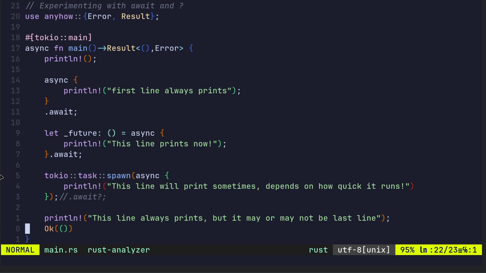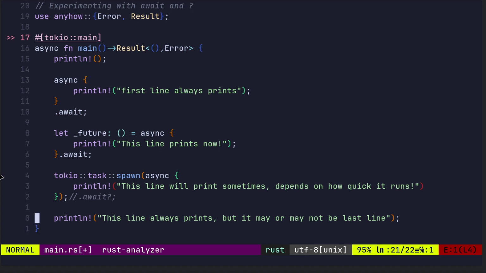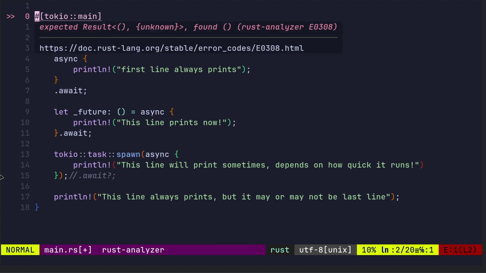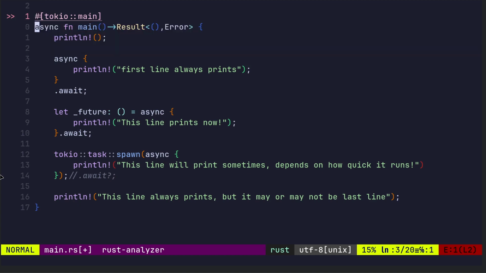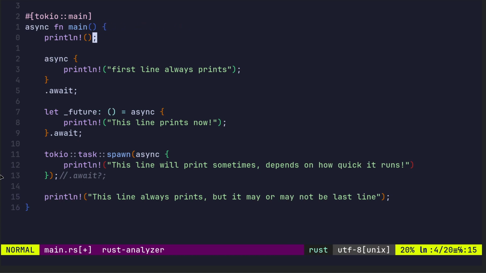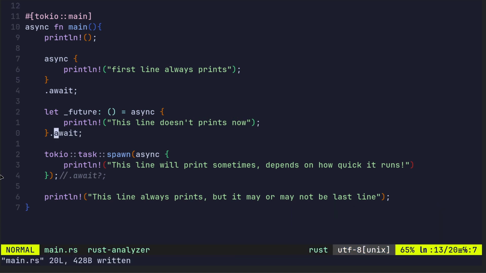So I actually got this from a book. It was a Manning Press one, I believe. The Manning Press one didn't have that. What else didn't it have? Yeah, the Manning Press version also didn't have the result either. And also, it said this line doesn't print, and it didn't have the await there.